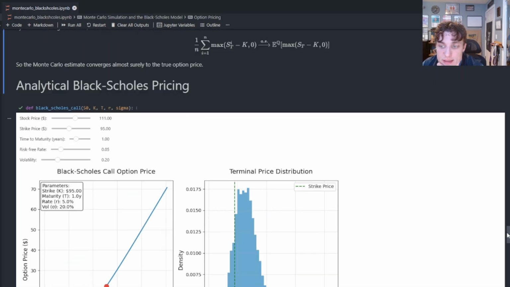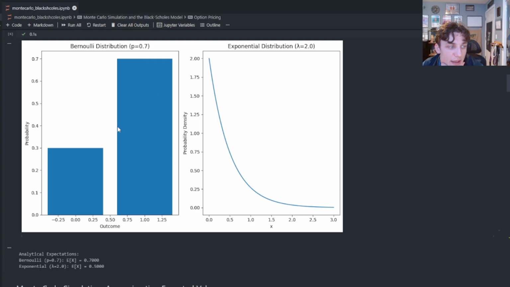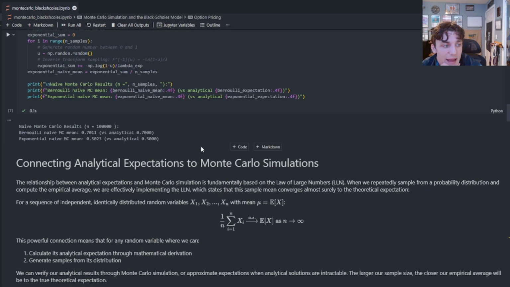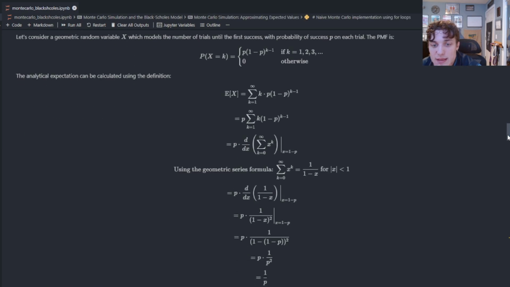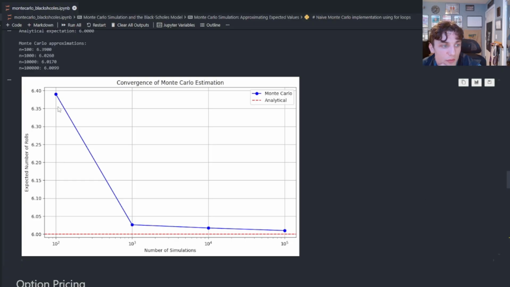Well, in the context of the Bernoulli and exponential that I gave earlier, I said, okay, in a Monte Carlo setting, let's fix the parameters 0.7 and 2.0, draw from the distribution, and we can show that if we take the average, it'll converge to the theoretical average, the theoretical expectation. Boom, that's exactly what happened. We did the exact same thing for the dice roll, and we showed here that over a larger number of simulations, it begins to converge to the theoretical average.